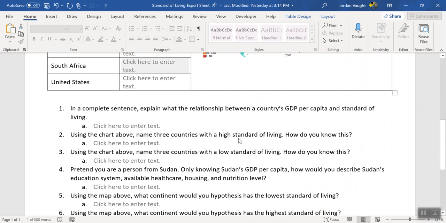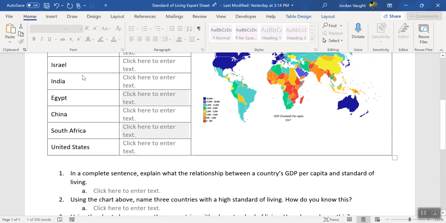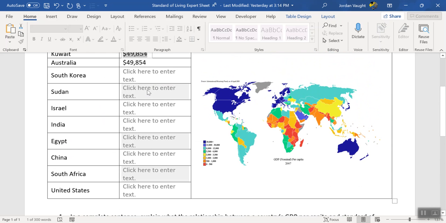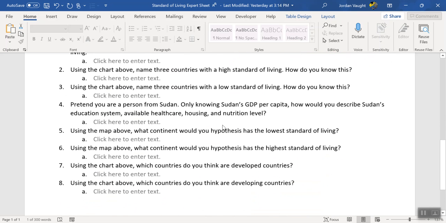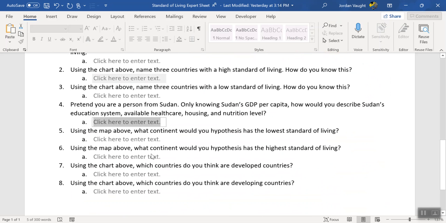Give me countries with high standard of living, and countries with low, based off of what you said in your first question. This one's a little bit abstract. Pretend you're part of Sudan. Look at Sudan and see what you find there. Now in the actual website it says South Sudan. You don't want that, you want actual Sudan. So keep that in mind. Based off of the GDP per capita, how would you describe their standard of living? Use the map up there, same thing.